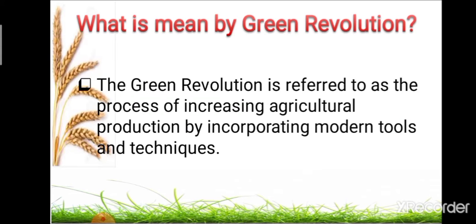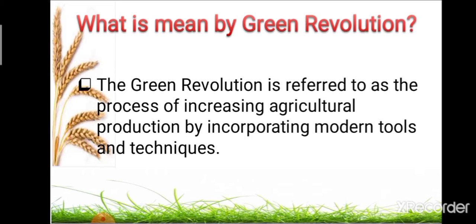First of all, we see what is meant by Green Revolution. The definition of Green Revolution: the Green Revolution is referred to as the process of increasing agricultural production by incorporating modern tools and techniques.